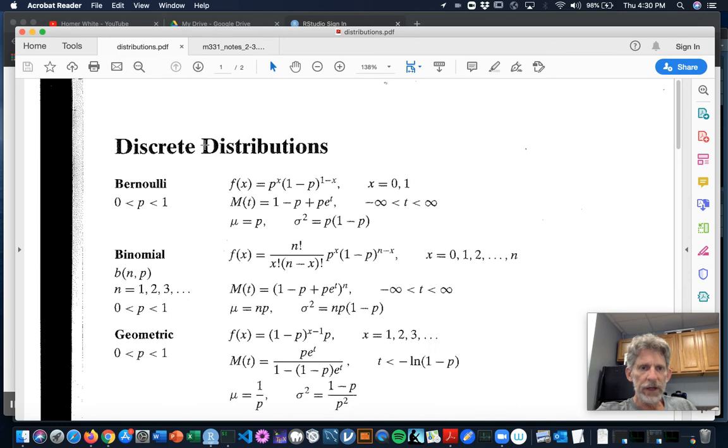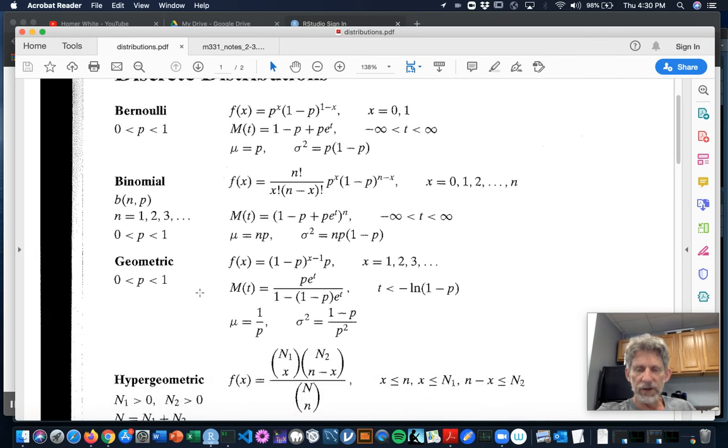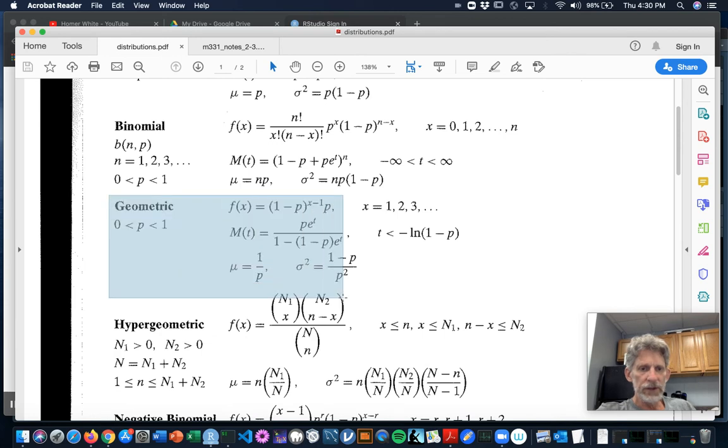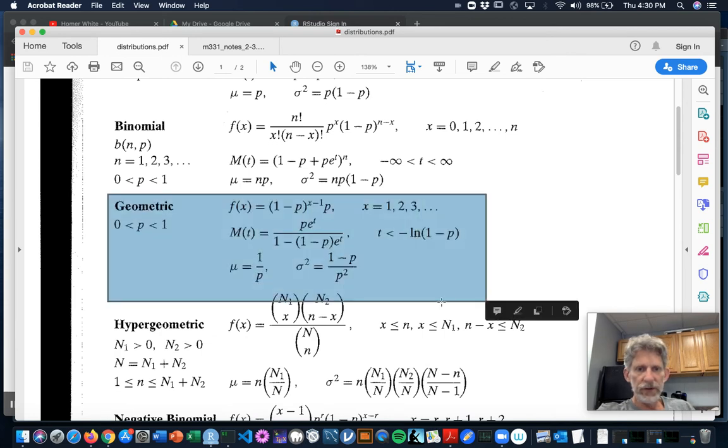I've got a little PDF of it here that I just scanned in. And you're going to want to pay attention to this for the geometric random variable: its probability mass function, the moment generating function, the mean, the variance.